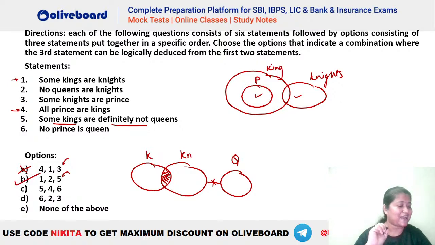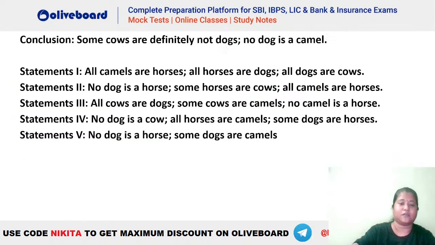ठीक है? I had hallucination. नहीं नहीं ऐसा नहीं है सपना, गलती हो जाती है, but be careful. I hope this is clear everybody. So you can see the answer has to be 1, 2, 5. Why? Because when you take the first and second as a statement, then fifth one can be taken as a definite conclusion. ठीक है? चलो next question based on reverse syllogism.